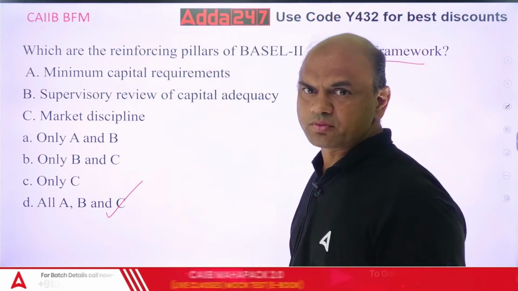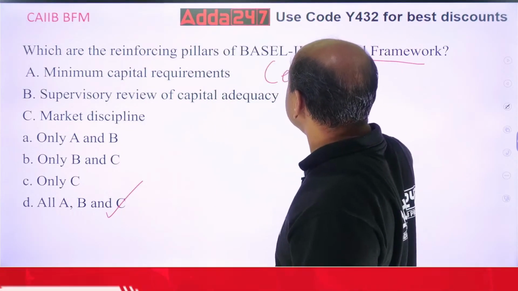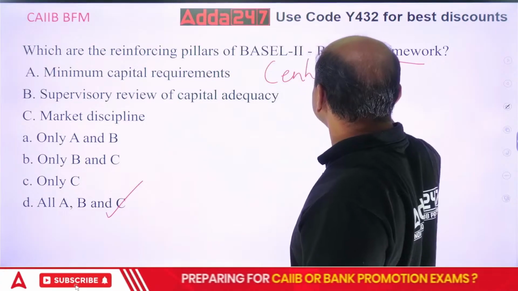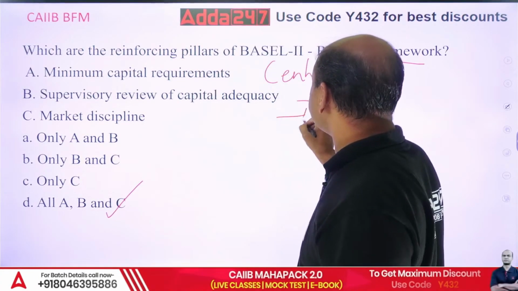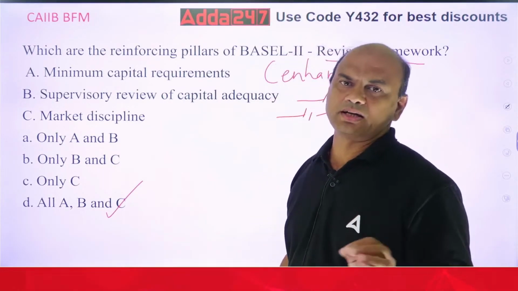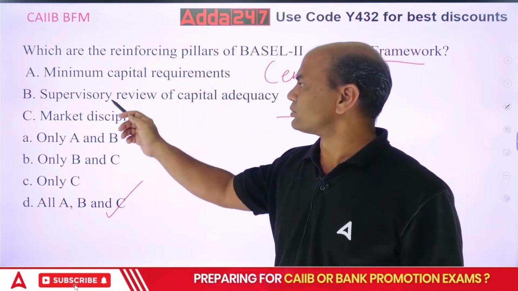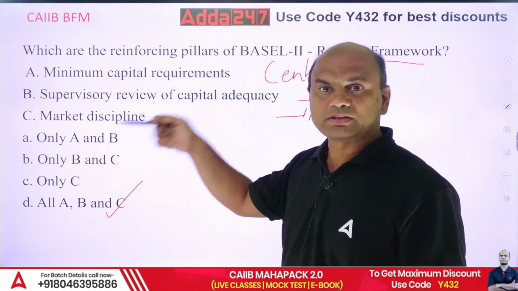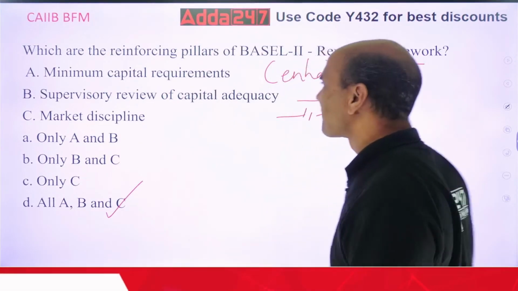Only in Basel III, everywhere you have the word enhanced. Basel III has only one word added, that is enhanced minimum capital, enhanced supervisory review, enhanced market discipline. Pillars are the same. Okay?